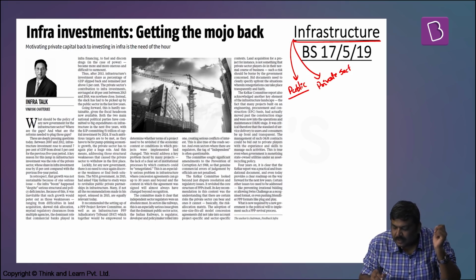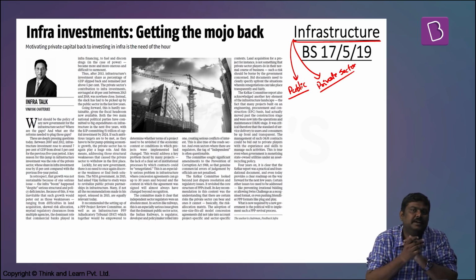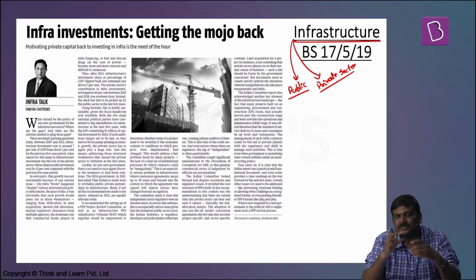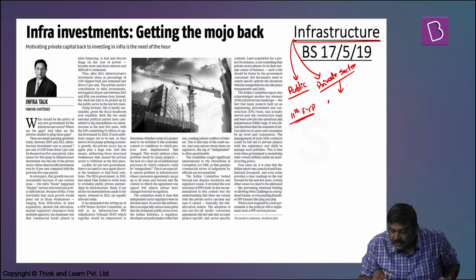Over a period of time, the contribution of the private sector has been increasing in the Indian market. But of late, this particular contribution is not increasing at a pace which is satisfactory. For example, in the 11th 5-year plan, the contribution from the private sector in the infrastructure investment was somewhere in the range of 7% of GDP, which was around 5% of GDP in the 10th 5-year plan.